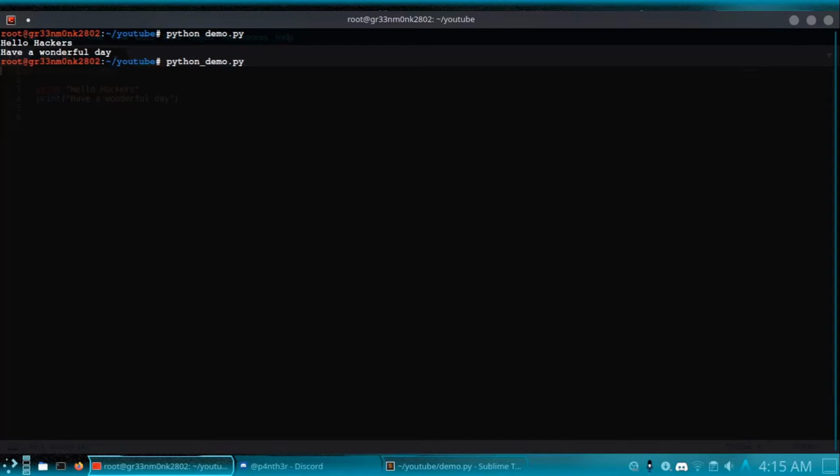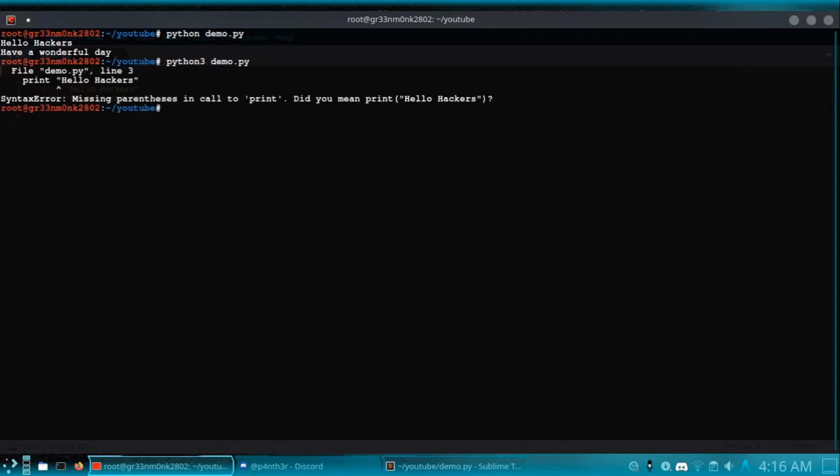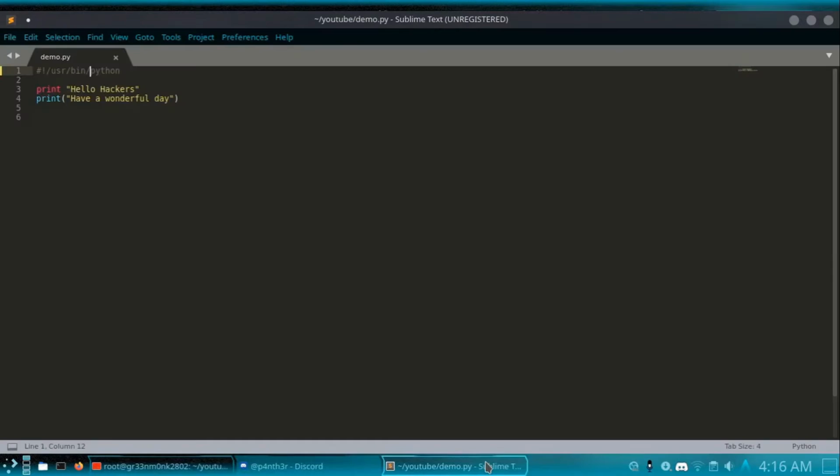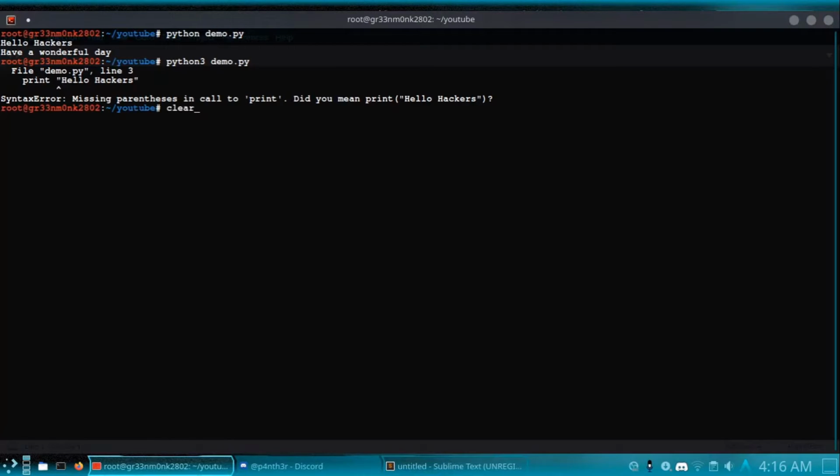Now one thing I want to say is you might have seen that I have used two print statements inside the demo file. This print statement will give an error in Python 3, because Python 3 doesn't expect the print statement to be like this, but it expects the arguments to be inside parentheses. It treats print as a function. So keep that in mind, and now we are good to go. I'll not be writing any scripts for this video, but just using the Python interpreter.